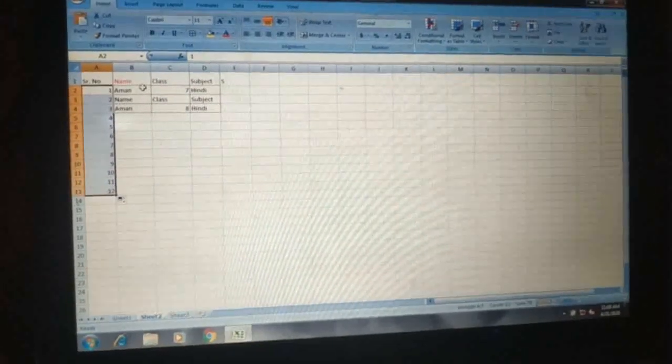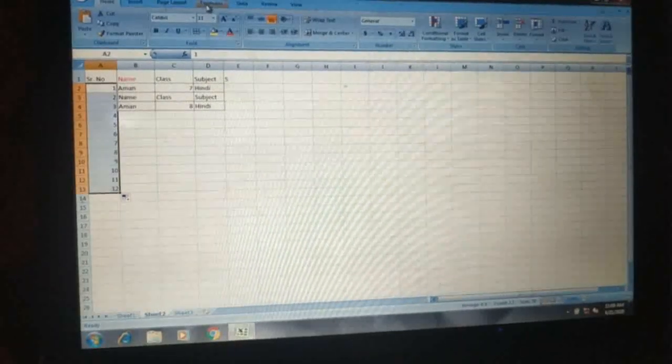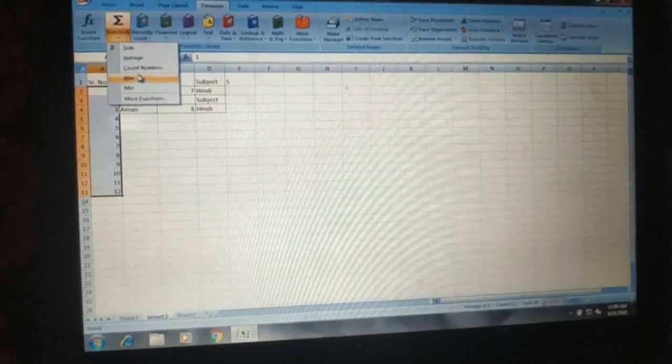So hopefully you understand how to use MS Excel, how to write the name, enter the data, how to increase the column and row size, and here is a formula bar where you give different types of formulas. Look here: sum, average, count, min, max. There are so many formulas. You select and use them.